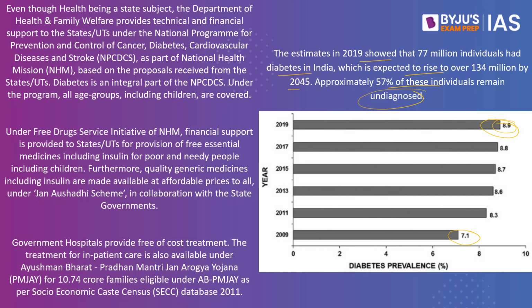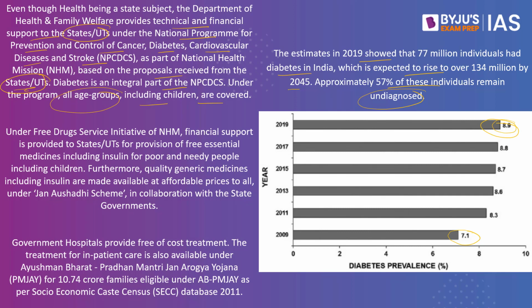In order to prevent diabetes, there have been measures taken up by the government of India. Even though health is a state subject, the Department of Health and Family Welfare provides technical and financial support to the states or the union territories under the National Program for Prevention and Control of Cancer, Diabetes, Cardiovascular Disease and Stroke as part of the National Health Mission, based on the proposals received from the states as well as the union territories. Diabetes is an integral part of this program. Under the program, all age groups, including children, are covered.